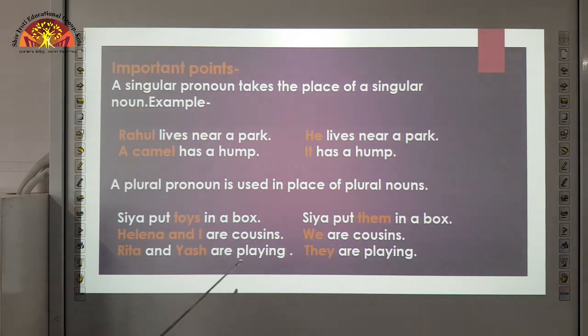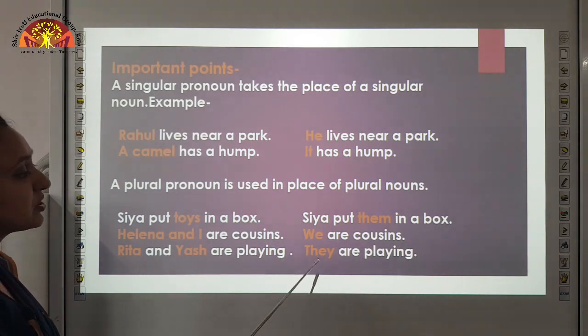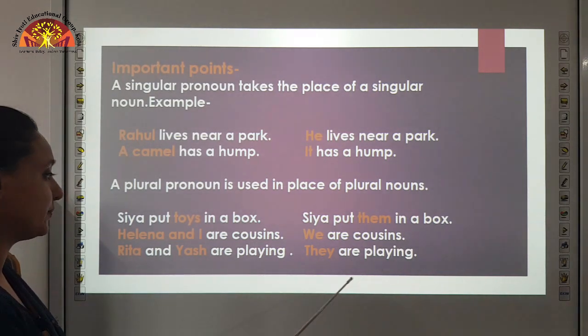Rita and Yash are playing. Here Rita and Yash are playing. So the pronoun we use for Rita and Yash is they. They are playing.